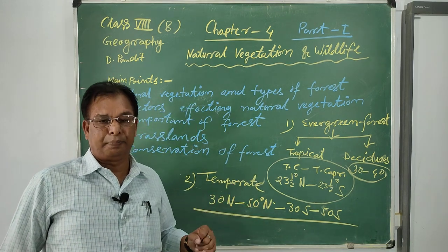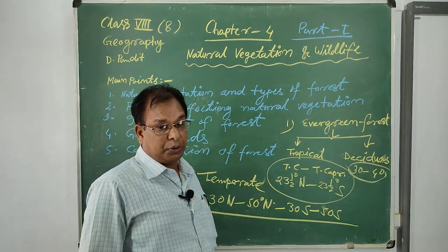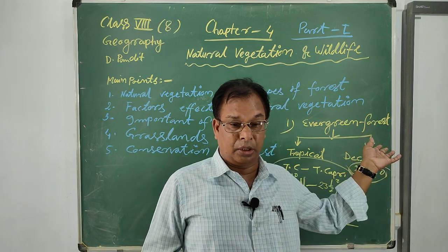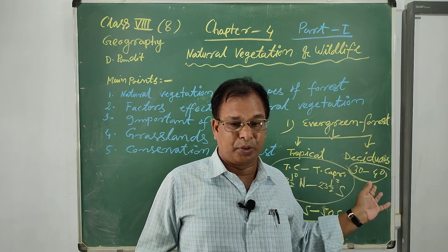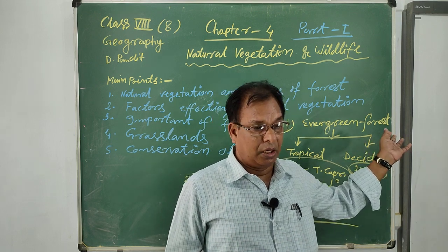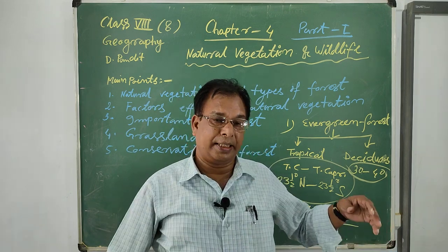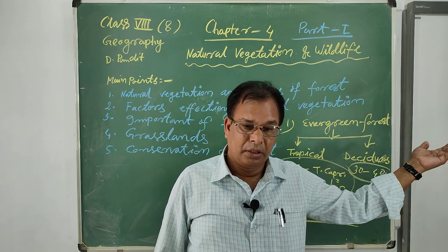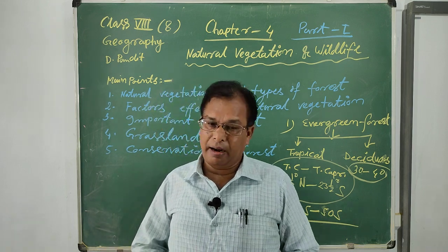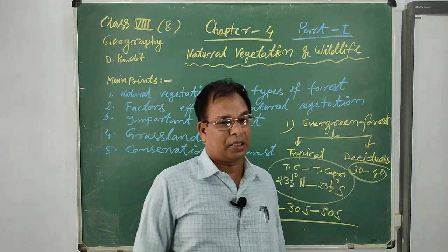That means below 50 centimeters of rainfall. Under this forest are the world's Sahara Desert zone, Kalahari Desert of Africa, Atacama Desert of South America, Arizona Desert of North America, Arabian Desert of Western Asia, Thar Desert of India, and the sandy deserts of Australia.